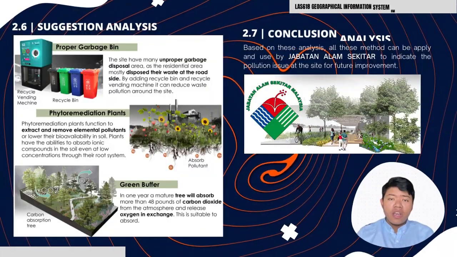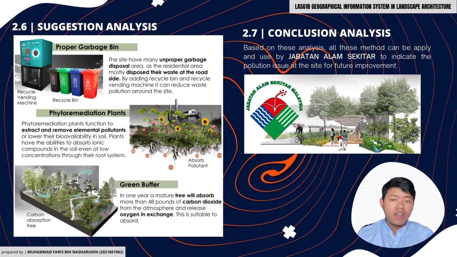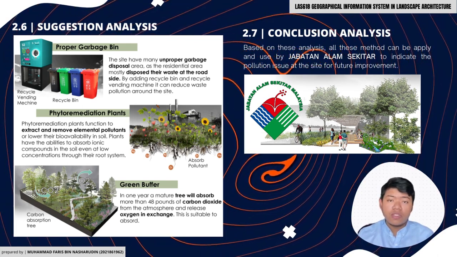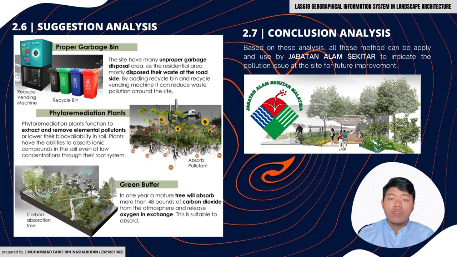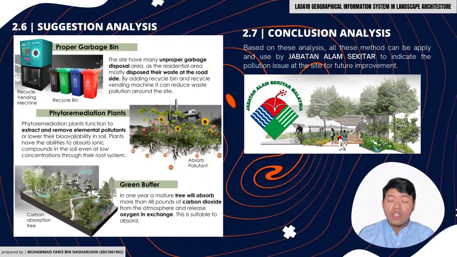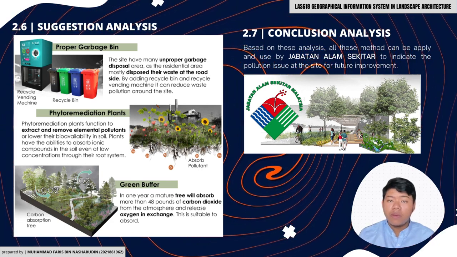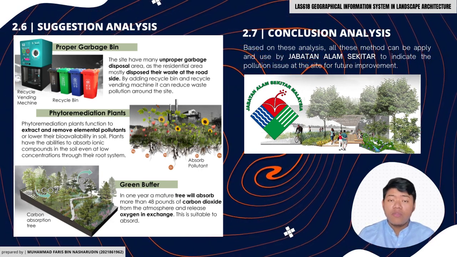For suggestions, adding recycle bins or recycle vending machines can reduce waste pollution around the site. Phytoremediation plants are also good to extract and remove elemental pollutants from the site area. The next suggestion is a green buffer. It can absorb more carbon dioxide and also absorb pollutant particles in the air. In conclusion, based on this analysis, all these methods can be applied by Jabatan Alam Sekitar to indicate the pollution issue at the site for future improvement.